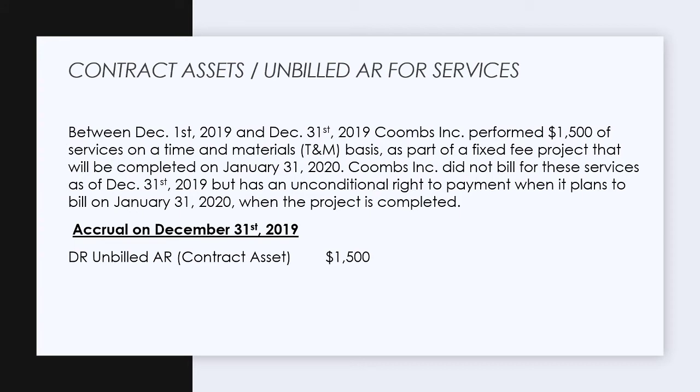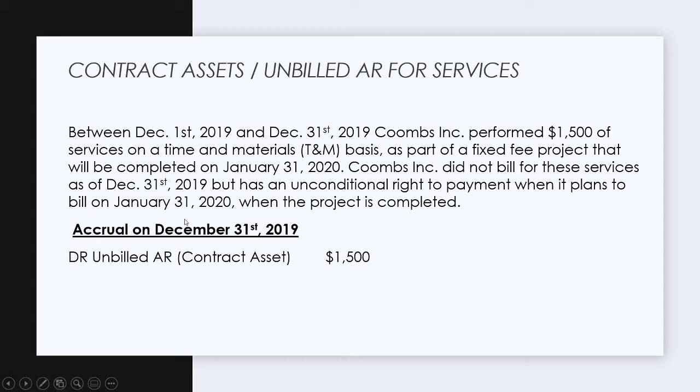There are two ways we can look at this, and it depends on accounting policy and a little more detail. It's either considered unbilled AR or a contract asset. Unbilled AR means that we have the right to have billed this $1,500 amount in December. We were just performing it on a time and materials basis, but we didn't bill it. So we recognize an unbilled AR account, which would be part of our accounts receivable. Or we have a contract asset, which means we didn't have a right to bill it yet, and we still have performance obligations left to satisfy. The fixed project isn't complete yet, but we have performed towards it.